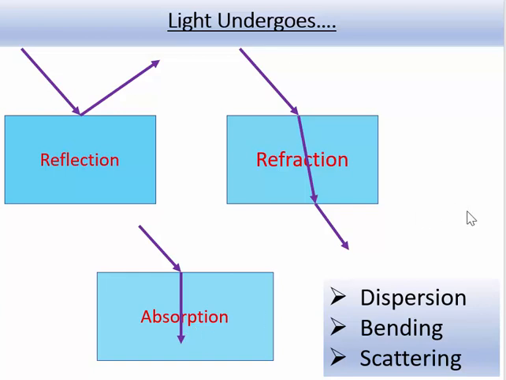Now apart from these phenomena, we do have dispersion, bending and scattering of light, out of which a few we will be studying in this chapter and the rest we will study in the next chapter, which is the human eye. In your class 7th, you must have studied that light always travels in a straight line, and you did certain activities to show that yes, it travels in a straight line. But here I am going to tell you something different. What you studied probably isn't absolutely true, whereas it has something more attached to it.